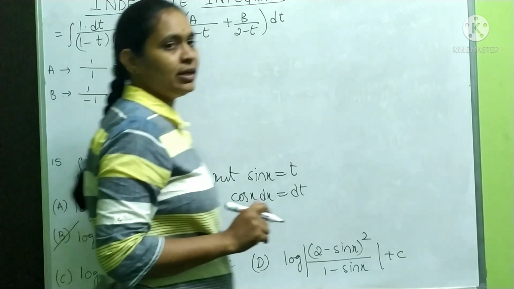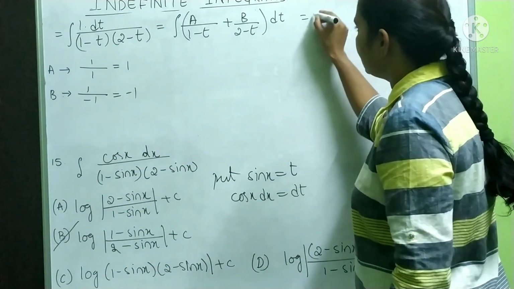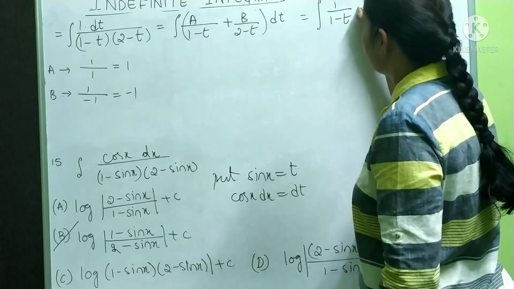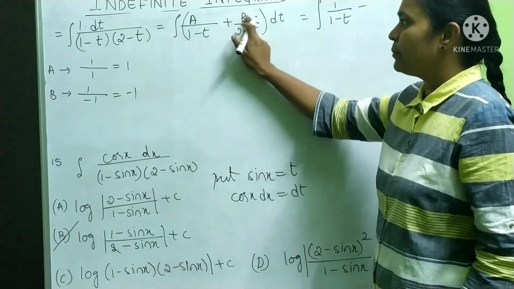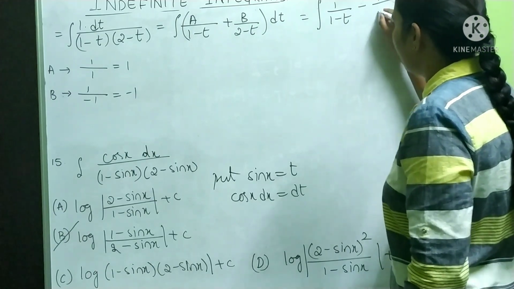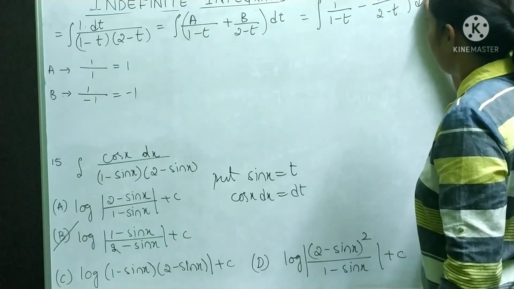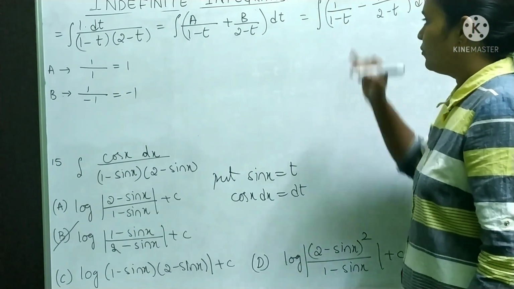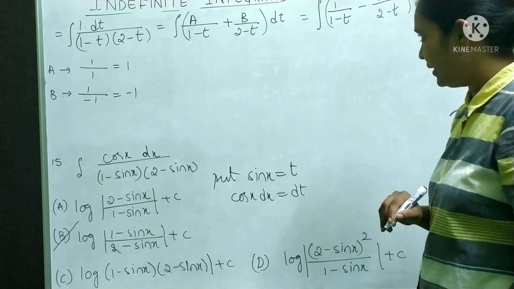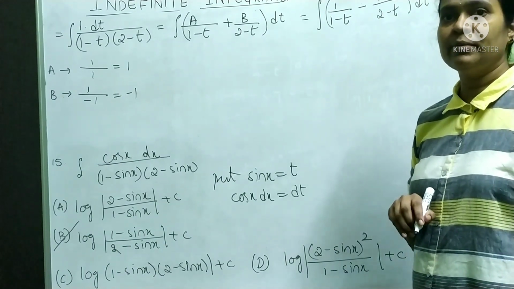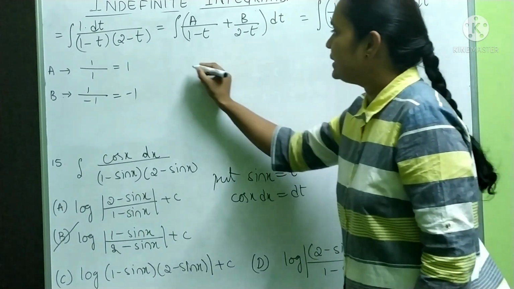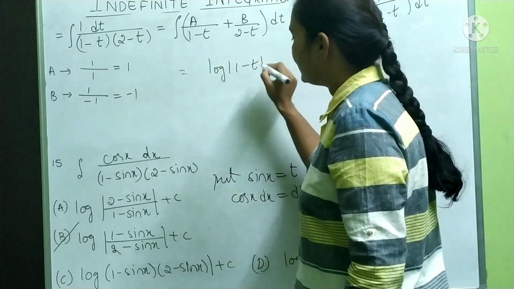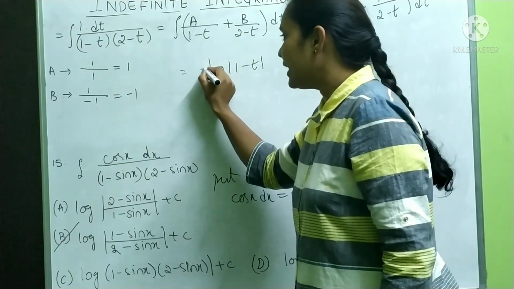So our question converted like this. This is equal to integration of A value is 1 by 1 minus T, B value is minus 1, plus into minus, minus 1 by 2 minus T into dt. So what is 1 by 1 minus T integration? Tell me. What is integration of 1 by 1 minus T? This is equal to log mod 1 minus T, minus I have to write.